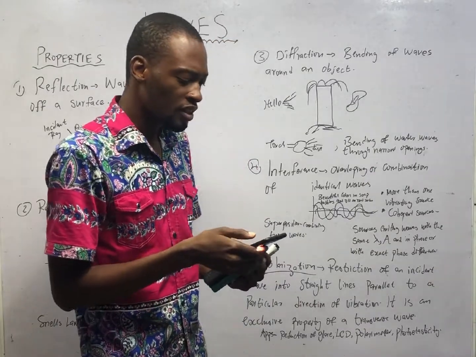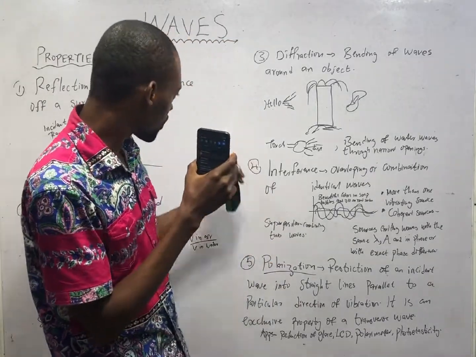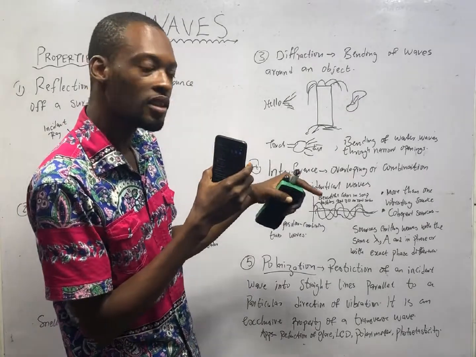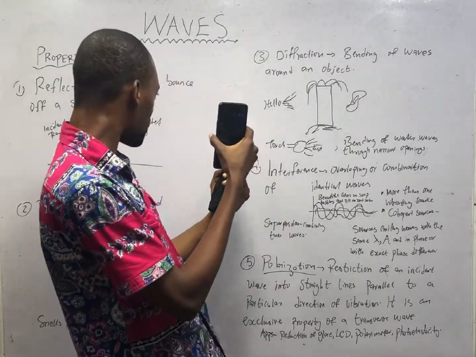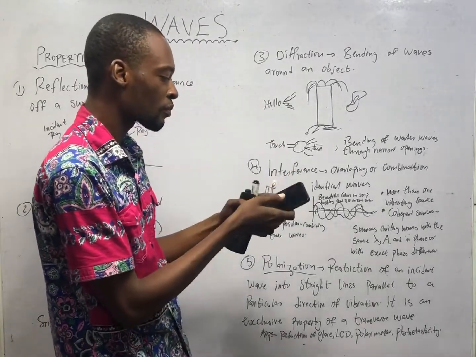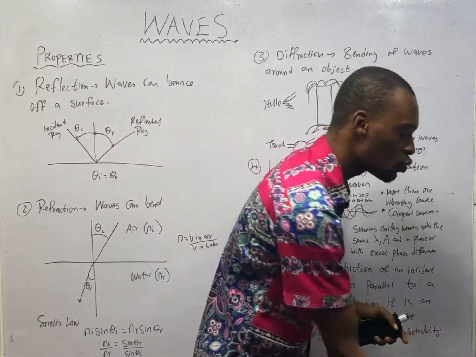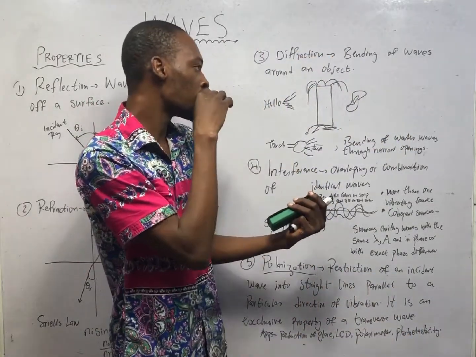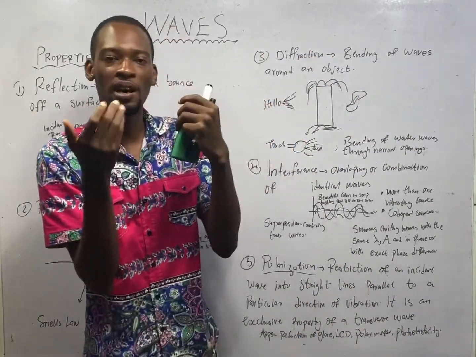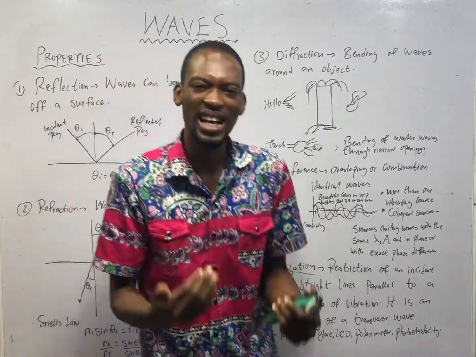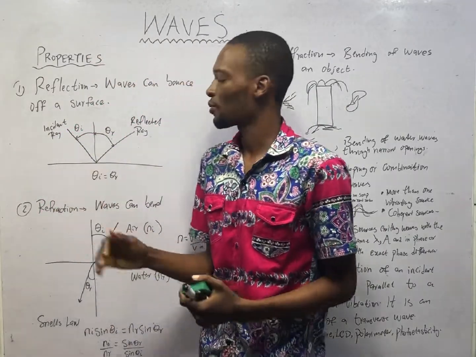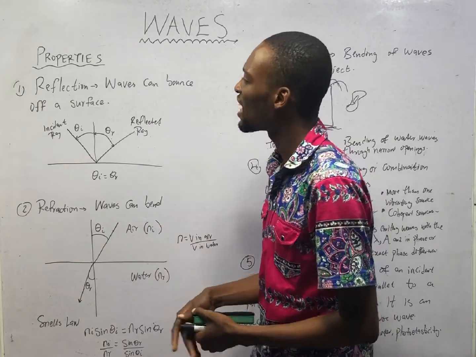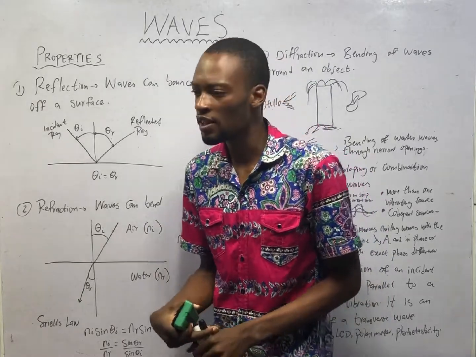For example, if you shine this torch on this board, you see it reflects. So sometimes it can reflect into your eye depending on the angle, or it reflects back. Why? The wave is unable to pass through the board, so the surface is bouncing back the light waves. That is reflection. In our day-to-day life, we encounter a lot of reflection.